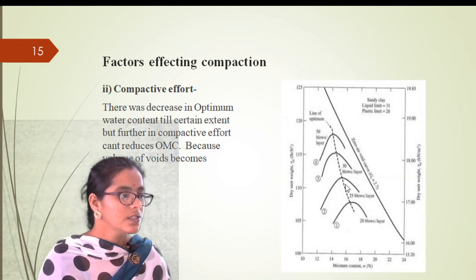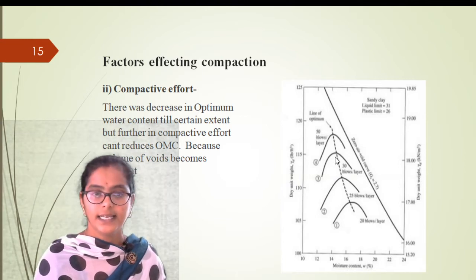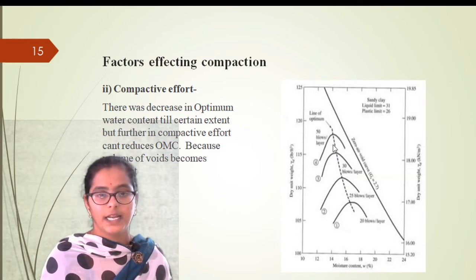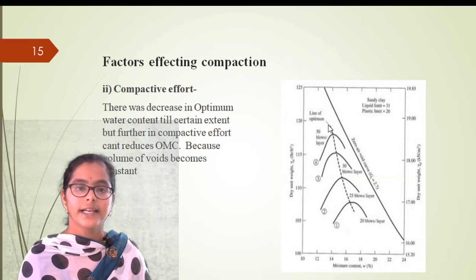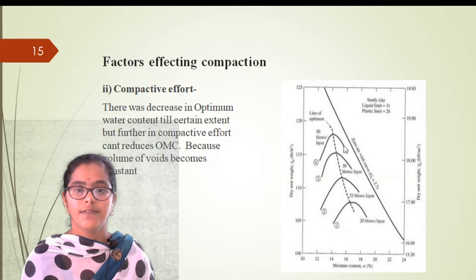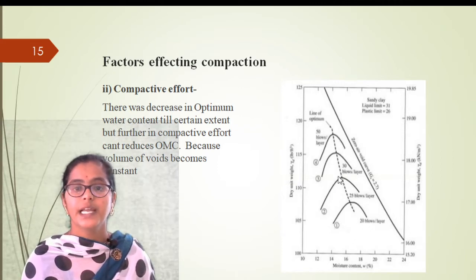This is 25 blows per layer, the third is 30 blows per layer, the fourth is 50 blows per layer, right? So the blows are increased, meaning the amount of compaction, the load that we are giving onto the soil sample, has been increased.